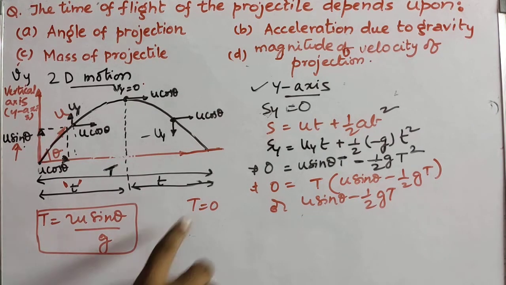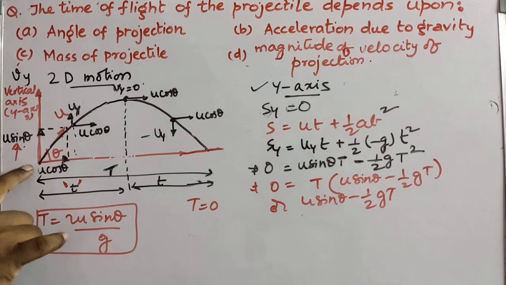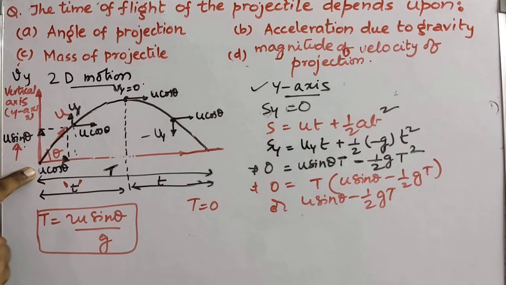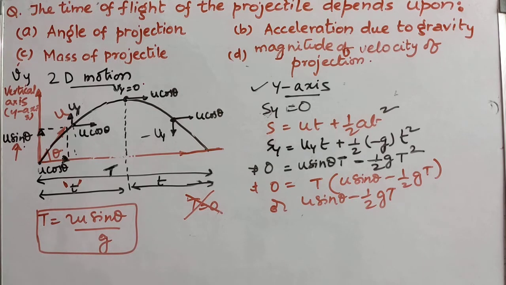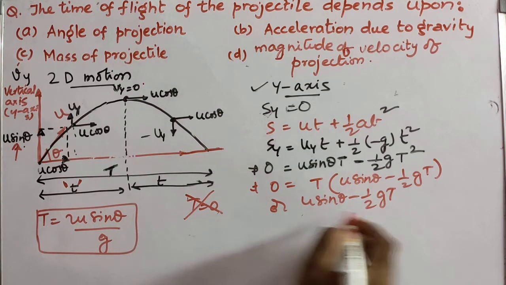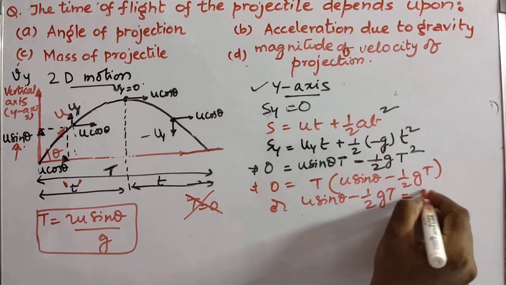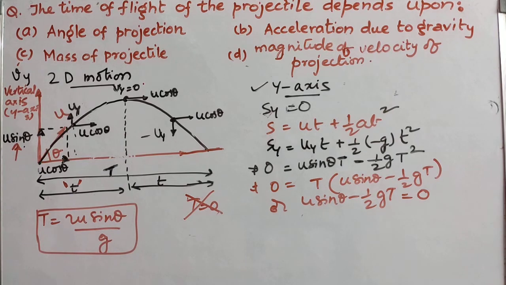What is the meaning of t equal to 0? t is 0 when the body was launched, when the body was projected. So to get the time of flight, it cannot be 0. So it has to be u sine theta minus half g t is equal to 0.